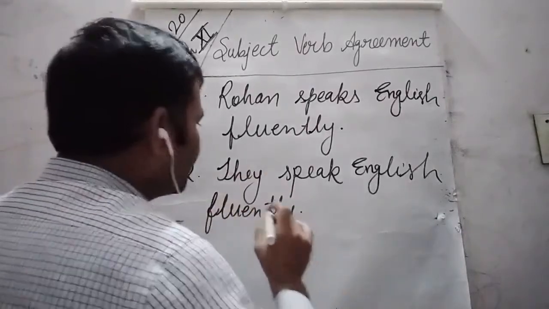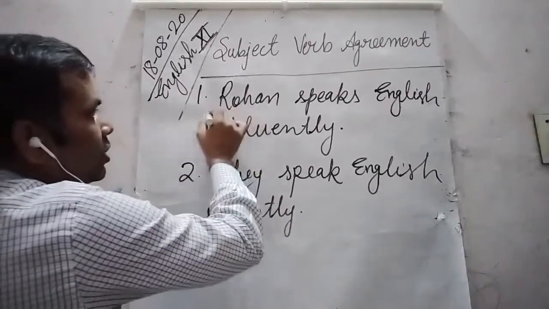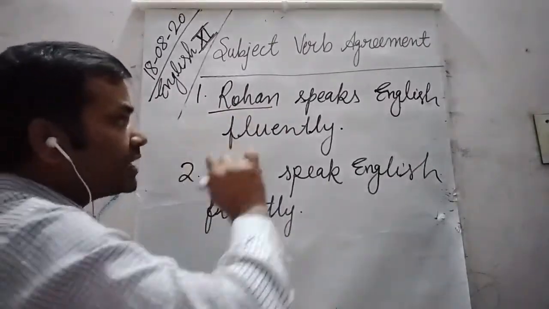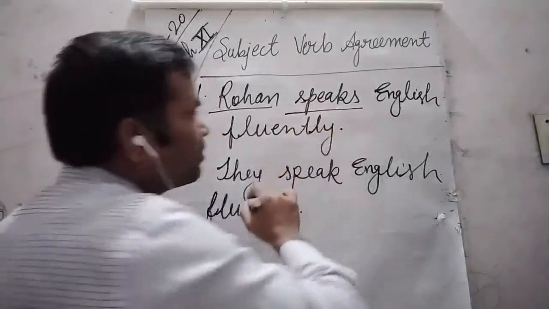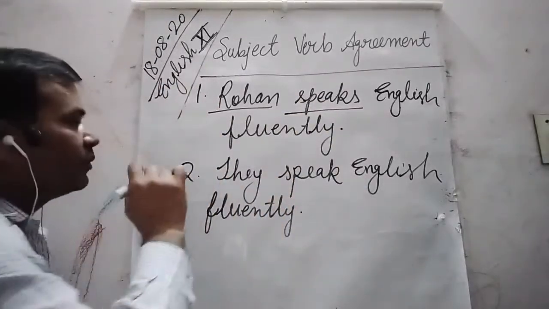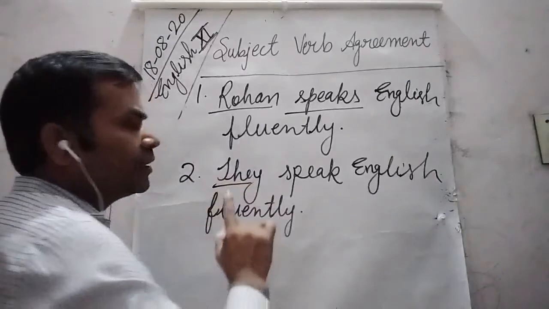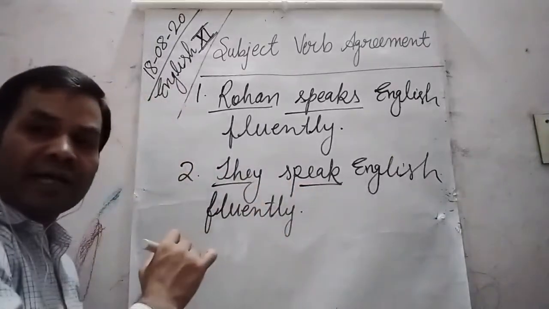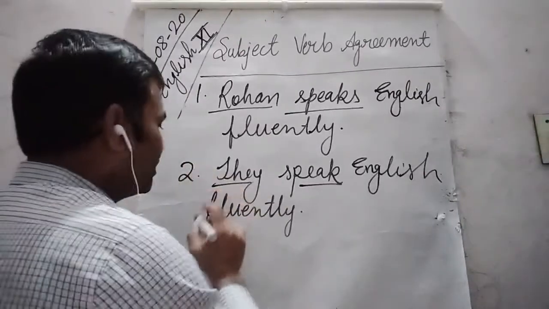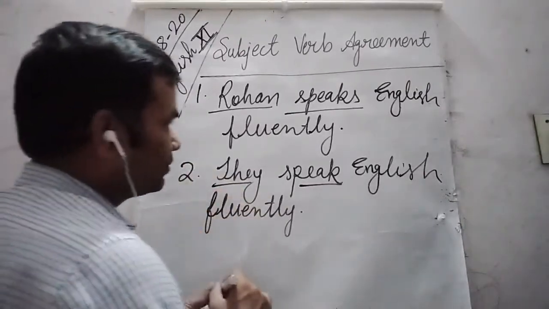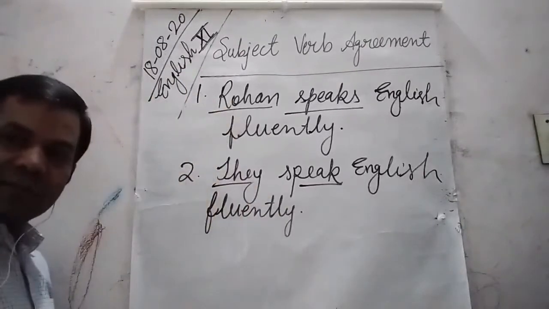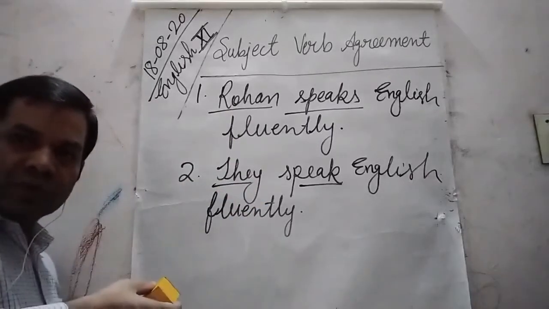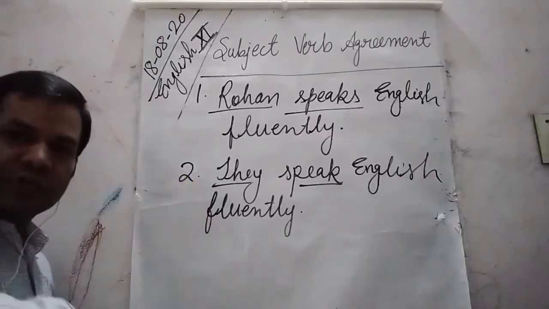So dear students, we can see that here Rohan is a singular subject, that is why it is followed by a singular verb, while they is a plural subject, that is why it is followed by a plural verb. More examples. So shall I rub it? I am going to rub it. You can take a screenshot. Okay, in order to write more examples, I am going to rub it.